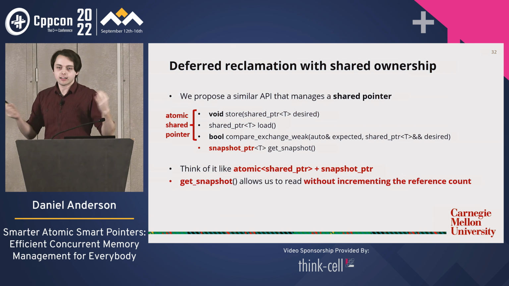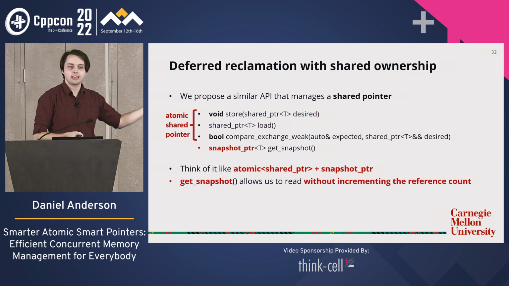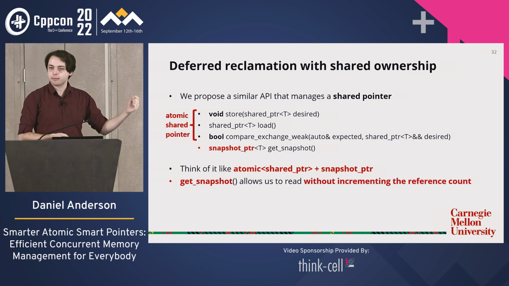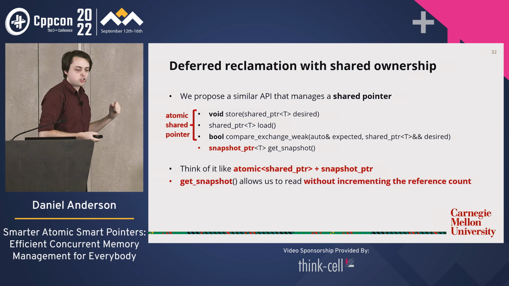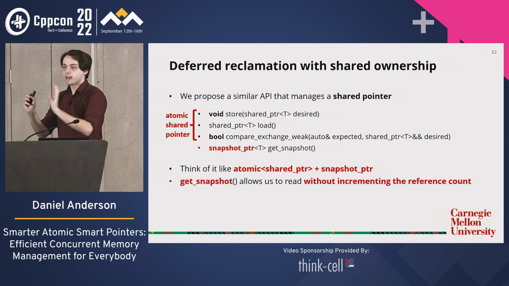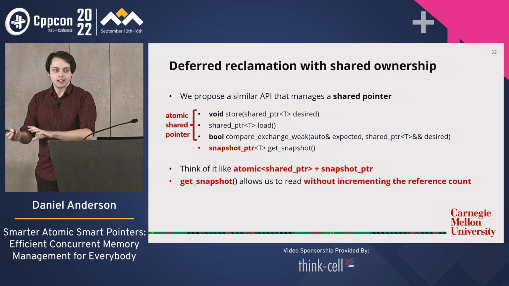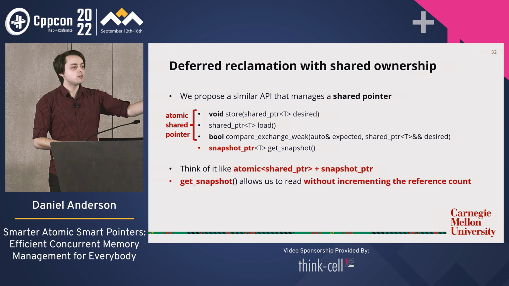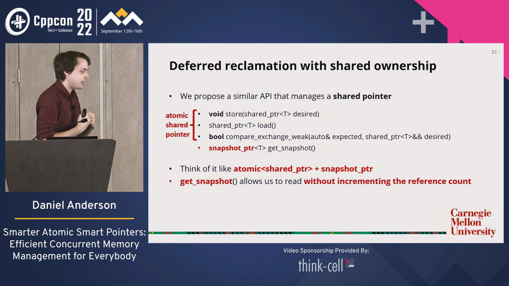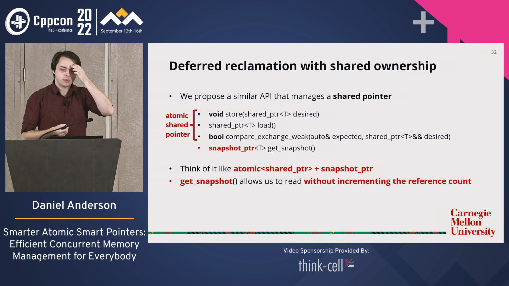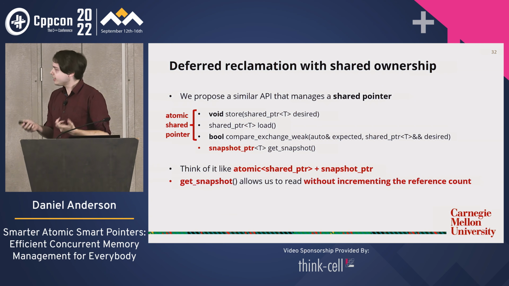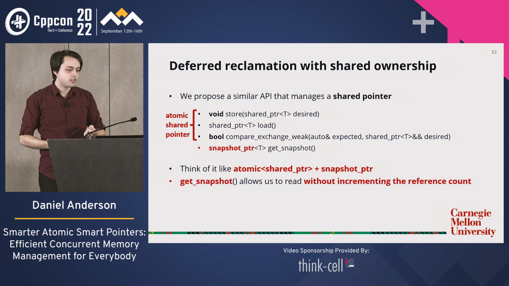So the idea is it's like combining atomic shared pointer plus snapshot pointer. And the key fundamental idea is that get snapshot is going to allow us to read the managed object and be promised that, hey, I promise you I'm not going to delete it while you're reading it, but also you don't need to own a copy of the reference count, right? I will manage its lifetime for you. I will keep it safe. This sounds a bit too good to be true, but I'll hopefully convince you in a moment that this is possible.